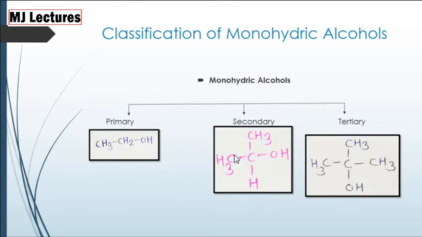Now again, the monohydric alcohol is classified into primary, secondary and tertiary alcohols. The alcohol in which the carbon attached to the OH group is attached to only a single methyl group is called primary alcohol. The alcohol in which the carbon attached to the OH group is already substituted by two methyl groups is called secondary alcohol. The alcohol in which the carbon attached to the OH group is already substituted by three methyl groups is called tertiary alcohol. This is the classification of monohydric alcohols.